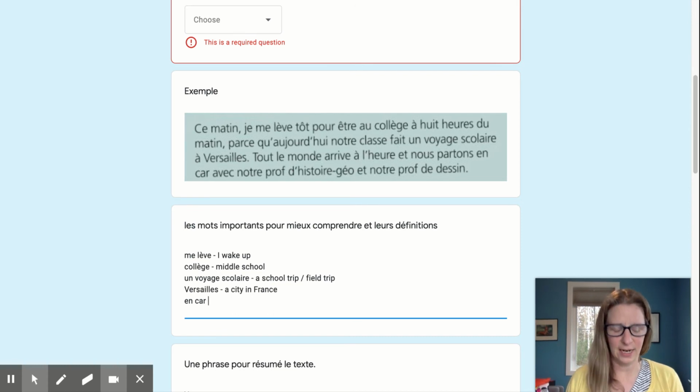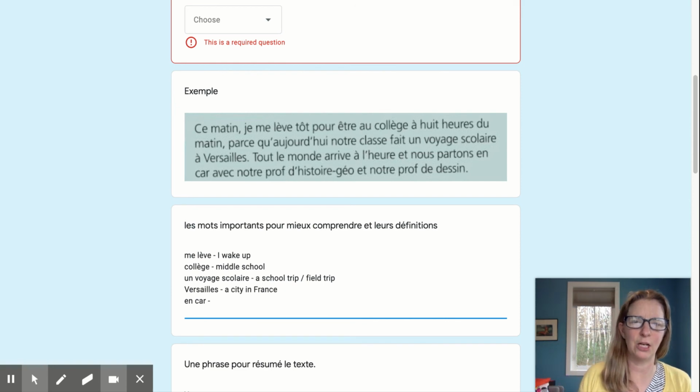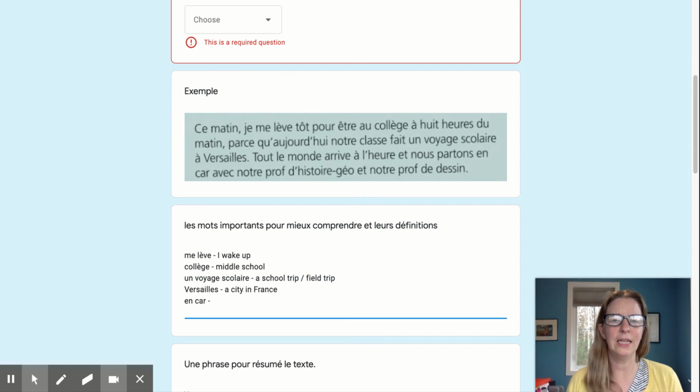And en car. So this word has two meanings. So we should go back to the text and look at how it's being used. So nous partons en car. We leave in a bus. So that is going to be in a bus. So car can also mean because, but here in this context, right, it's going to mean in a bus. So those are the important words from the text.